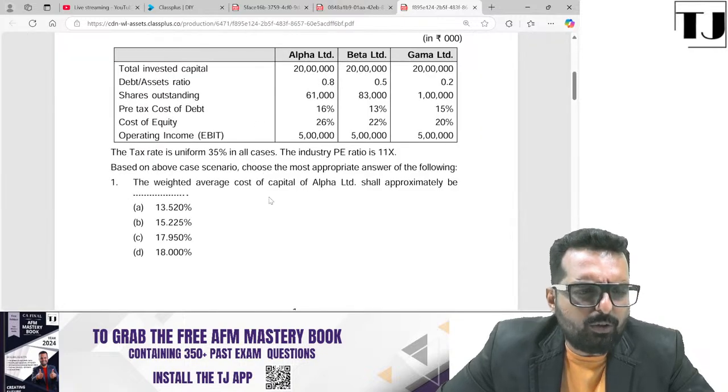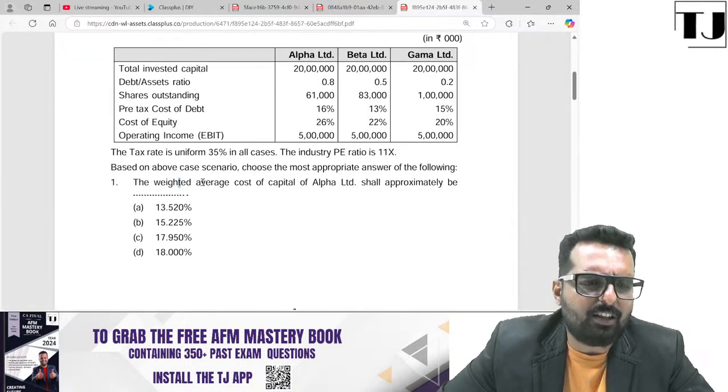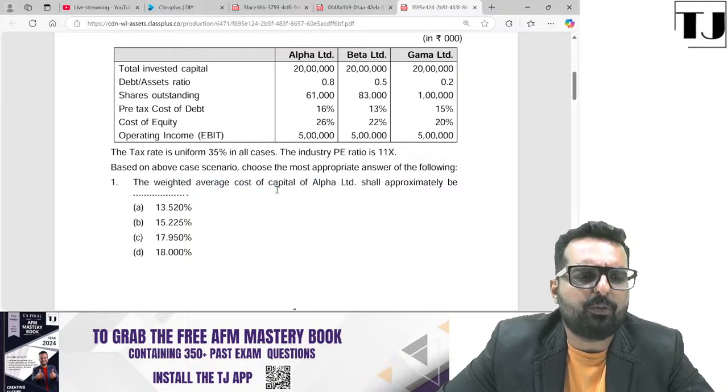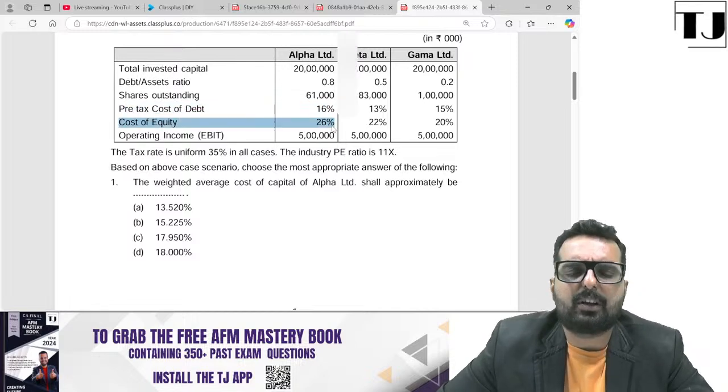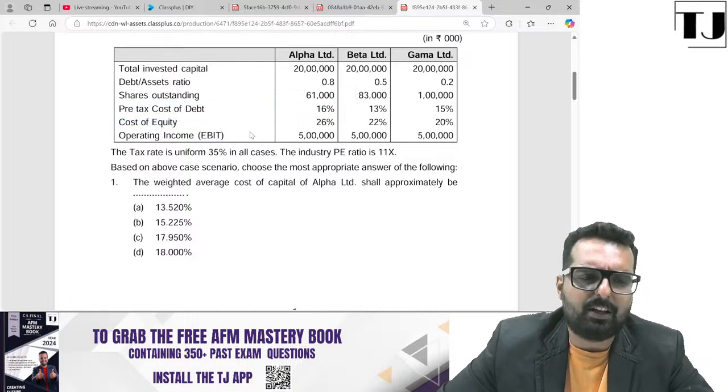So you work out all those things, and now based on that, they're asking you what is the WACC. How do you find out the WACC? You have to take the post-tax cost of debt into weight of debt plus cost of equity into weight of equity. Everybody clear with this part?